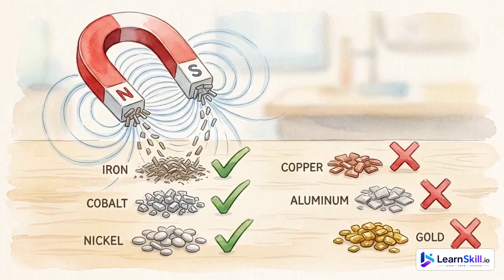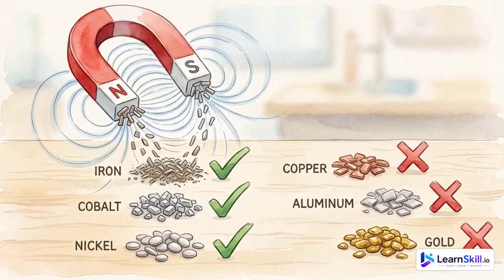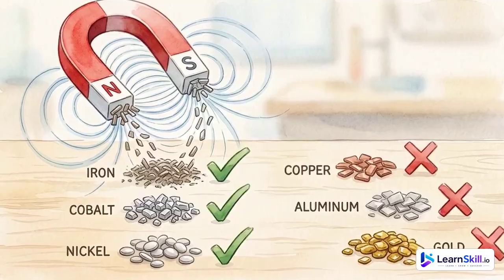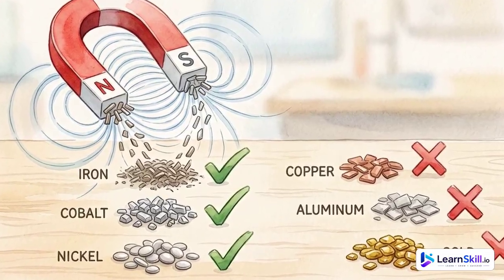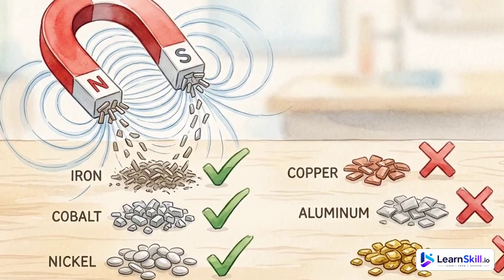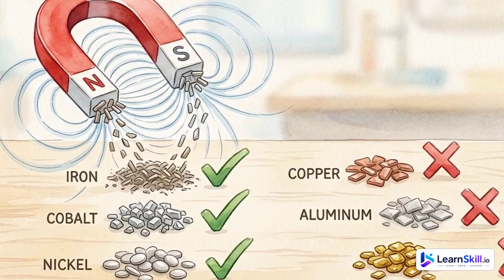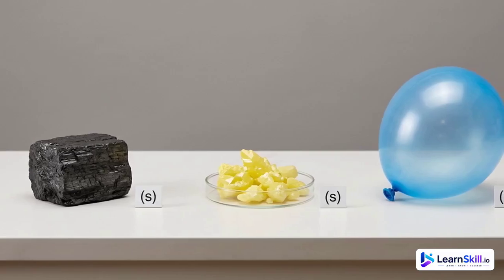Now, two common mistakes students make. First, don't assume all metals are magnetic. Only iron, cobalt, and nickel are. Second, don't think all nonmetals are gases. Carbon and sulfur are solid nonmetals at room temperature.